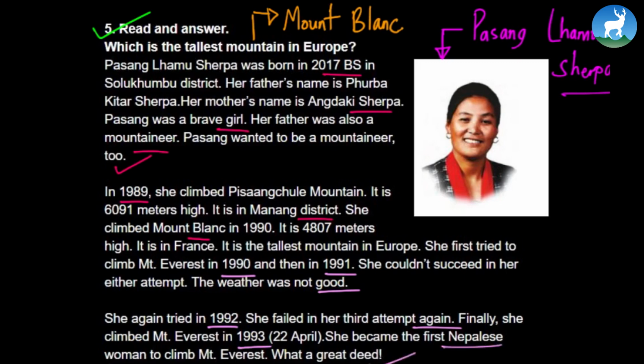What a great deed! Yes, indeed, that's a great deed because, after failing to climb the mountain three times, she successfully climbed the mountain and reached the top of the summit. And that's in fact a great deed. Alright, so she finally succeeded.